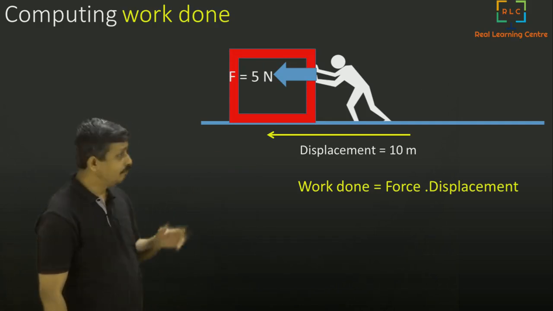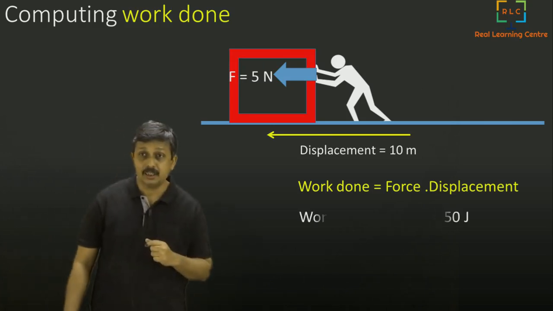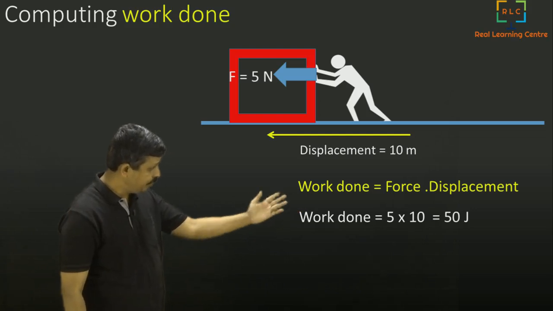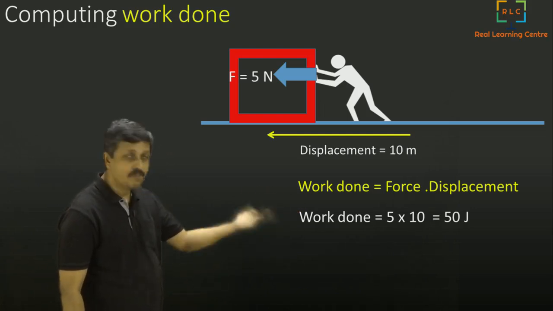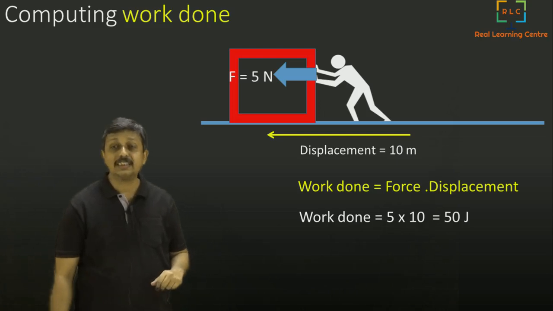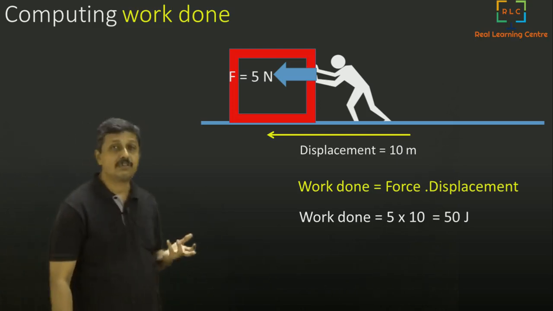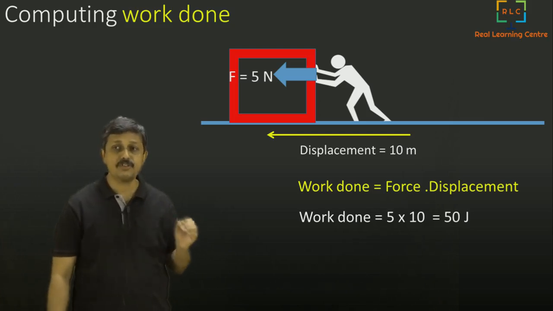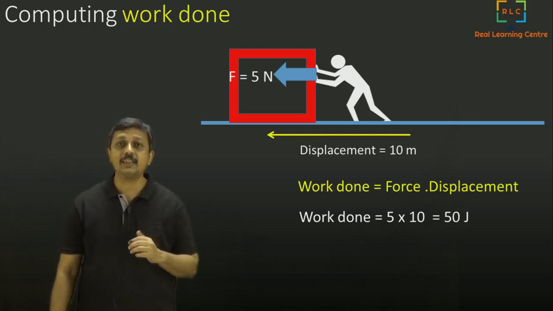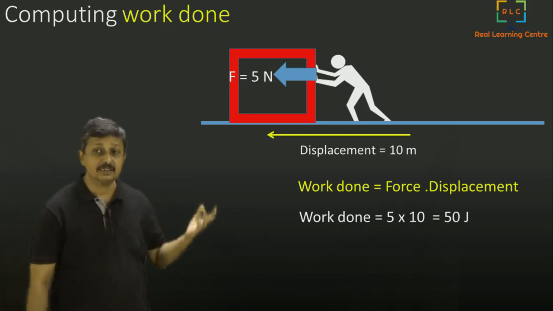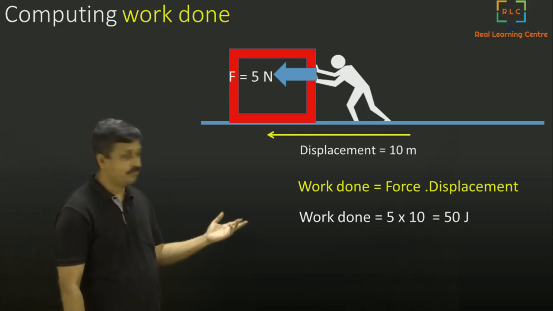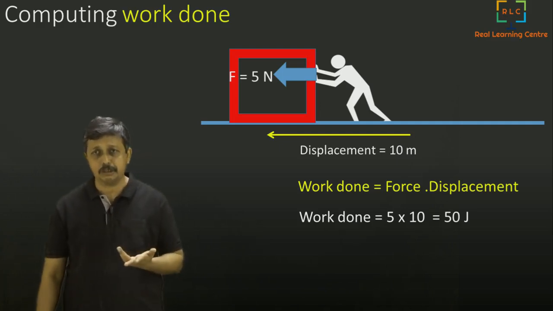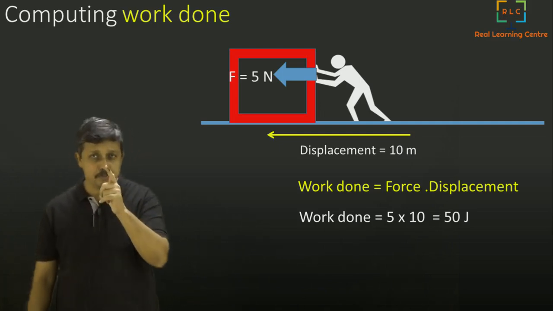Now we know the force is 5 Newtons and the displacement is 10 meters. If you multiply that, what will you get? 50 joules. J is joules. That is the unit of work done. Remember, force into displacement gives us work done, and the unit is joules. So work done is 50 joules here. Very straightforward, simple way of calculating. Just have to multiply. But it gets a little complex.